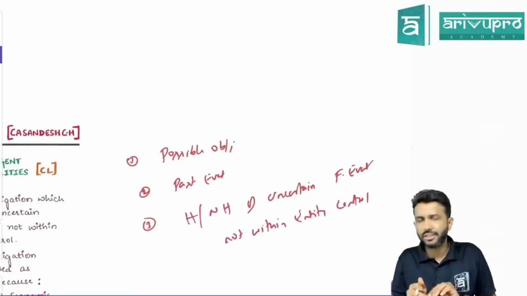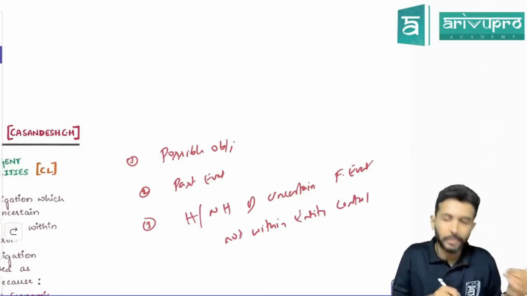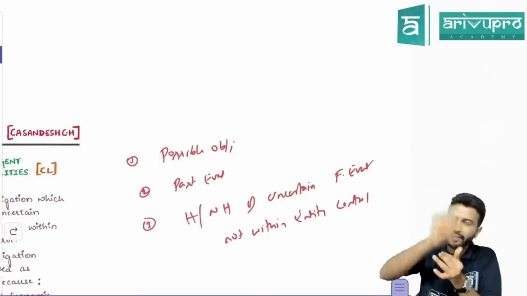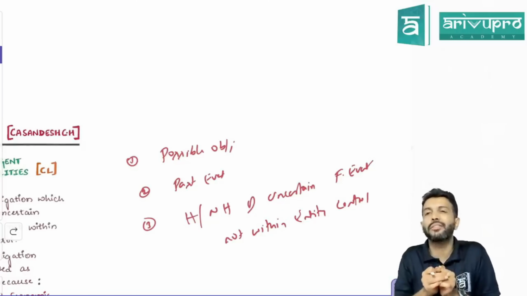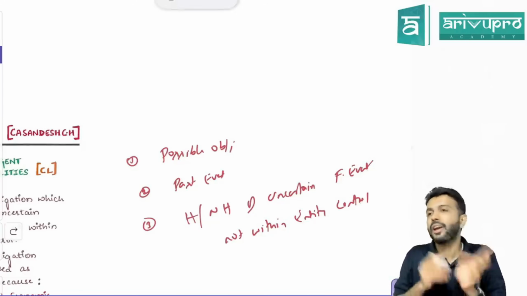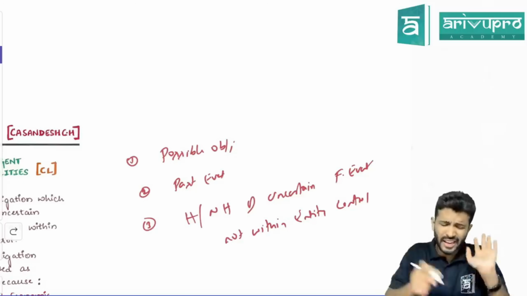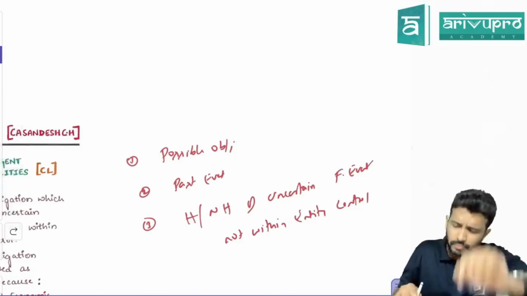Contingent liability means it's a possible obligation arising out of past event. The existence, whether you have this contingent liability or not, is confirmed by happening or non-happening of an uncertain future event not within the entity's control. Fancy definition, but pretty straightforward.